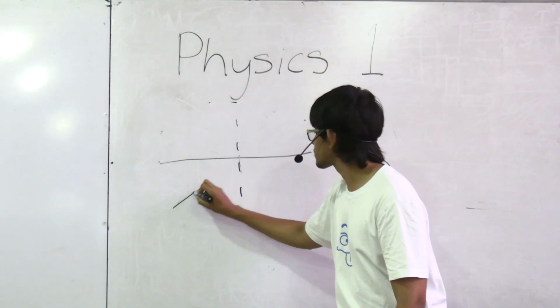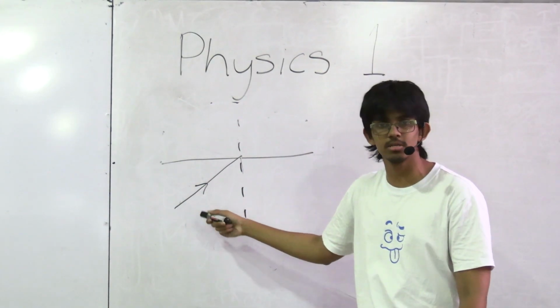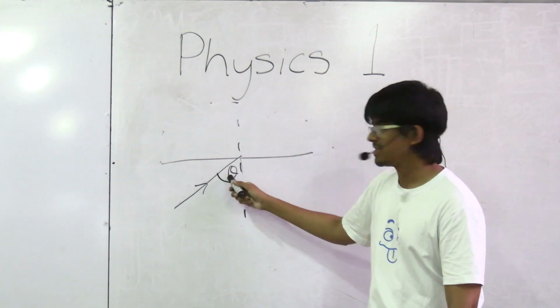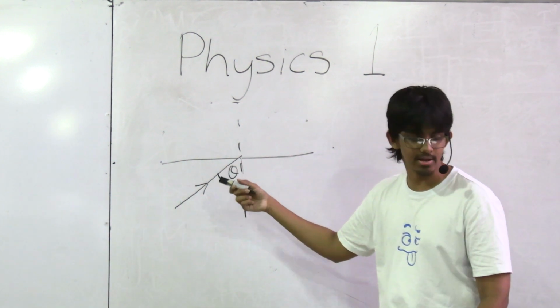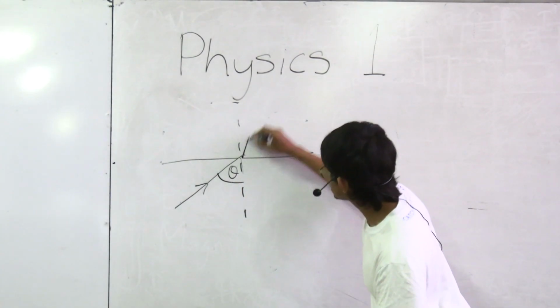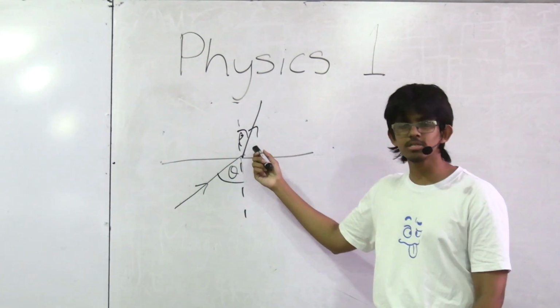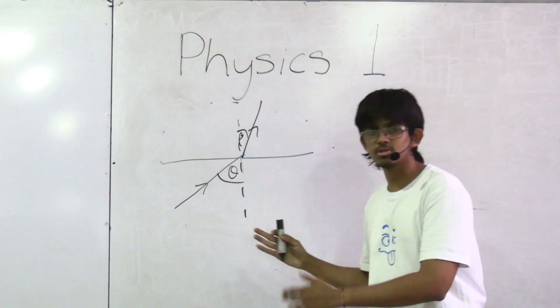You've got your ray that is coming. You call this the incident ray, right? It's coming at an angle, this is called theta. And it changes its direction and kind of goes here. Is this a reflection? No, right? Because there's no reflection. It just goes straight through it.